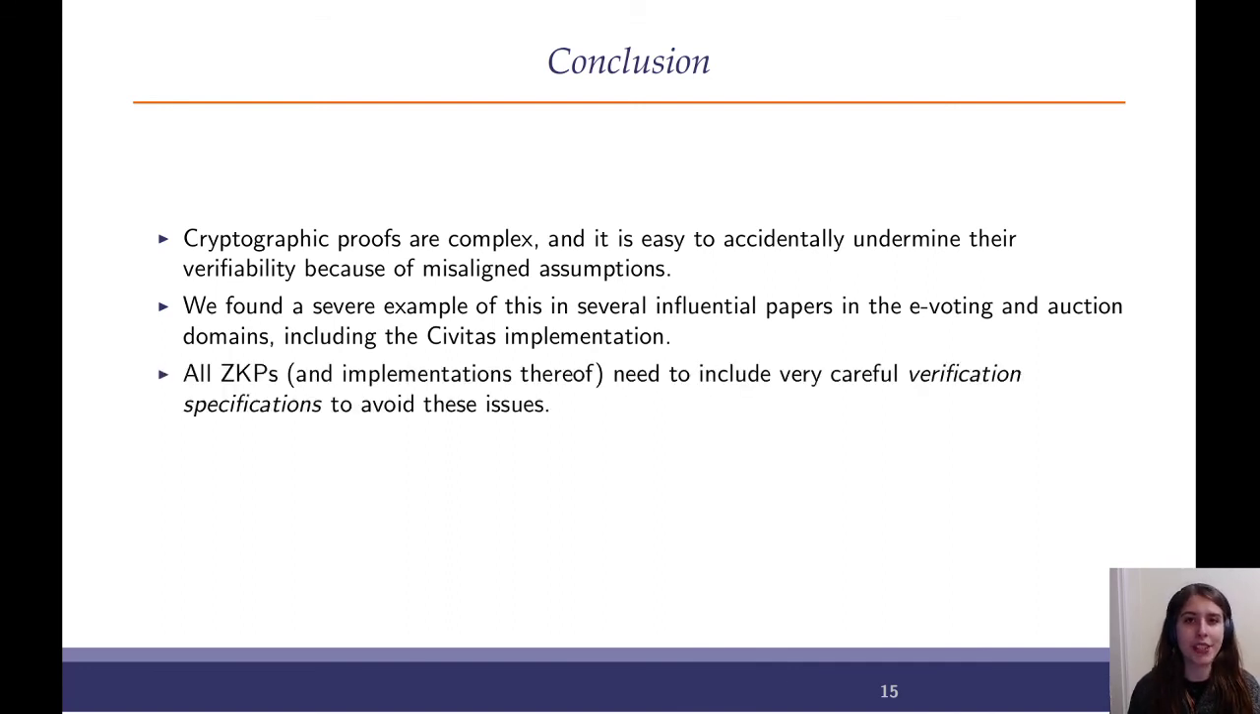The moral of the story is that all of your zero-knowledge proofs, all of the implementations you provide for your zero-knowledge proofs, need to include extremely careful verification specifications. They need to explicitly explain: This is what you do to verify the proof. This is how you handle corner cases. This is one way that we can try to avoid these issues.